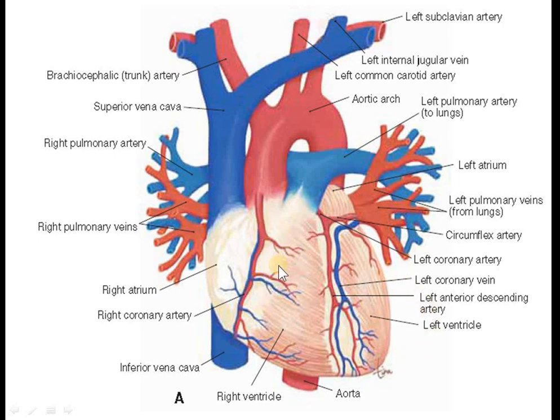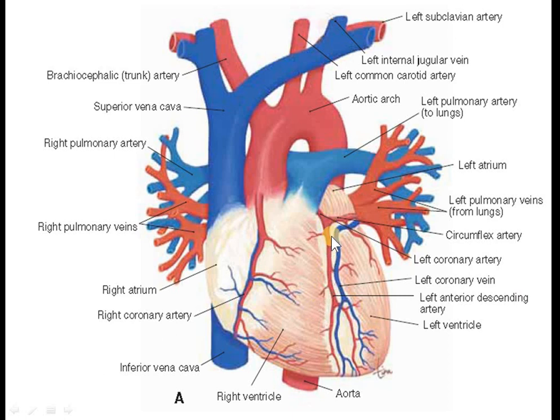Okay, so right coronary artery, this is the right coronary artery छोटी वाली, or this is the left coronary artery. So coronary artery will supply blood to a heart itself. ठीक है, और बाकी के जो arteries वेन है वो बाकी पार्ट को सप्लाई करेंगे. तो इतना याद रखो, coronary artery will supply the blood to a heart only, myocardium of heart. तो ऐसा भी क्वेश्चन आ सकता है. And coronary veins will drain blood from myocardium to the heart only.